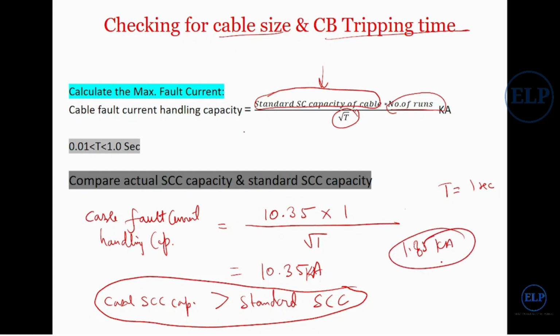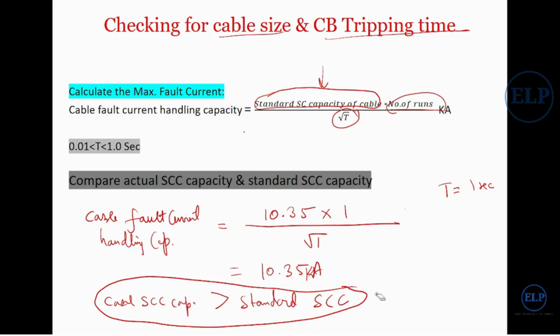This is a very small value, but my cable can handle more than this value. So it means the size of my cable is correct, as per my voltage drop and short circuit calculation. I hope it is clear.